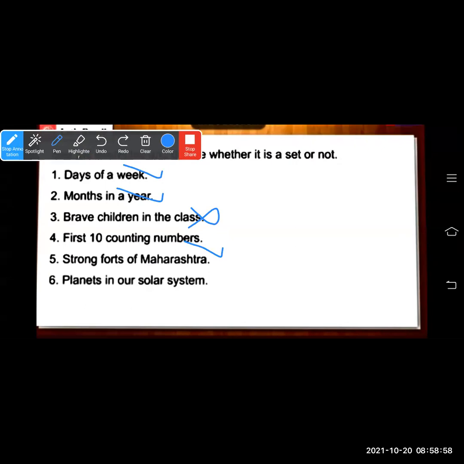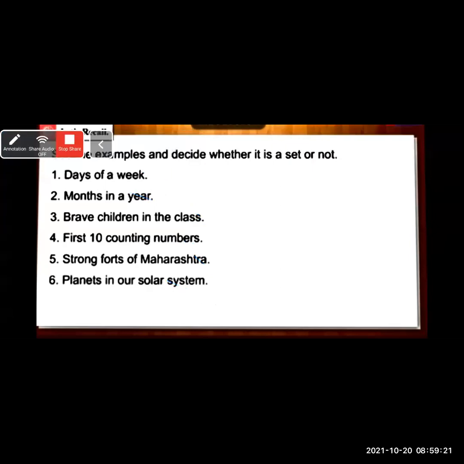You can clearly mention the list of 10 counting numbers, so you can say it is a set. Strong forts of Maharashtra may change; a strong fort will not always be strong, it may become weak. Planets in our solar system are a set. We can clearly mention all the planets of our solar system. So here we have decided whether each is a set or not.